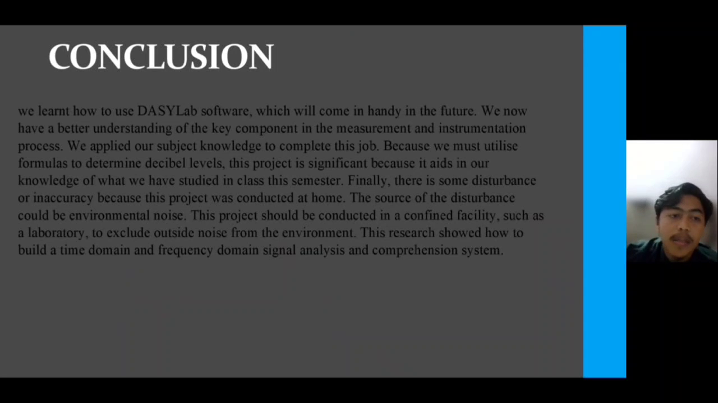Finally, there is some disturbance or inaccuracy because this project was conducted at home. The source of the disturbance could be environmental noise. This project should be conducted in a confined facility such as a laboratory to exclude outside noise from the environment. This research showed how to build a time domain and frequency domain signal analysis and comprehension system.